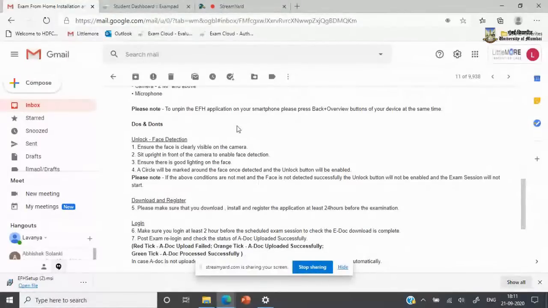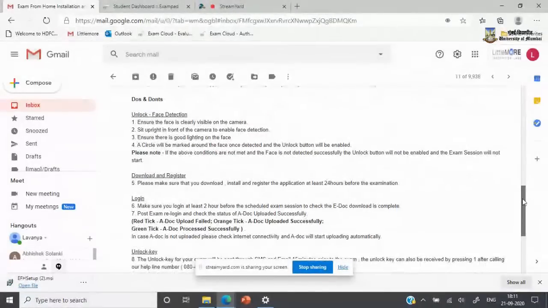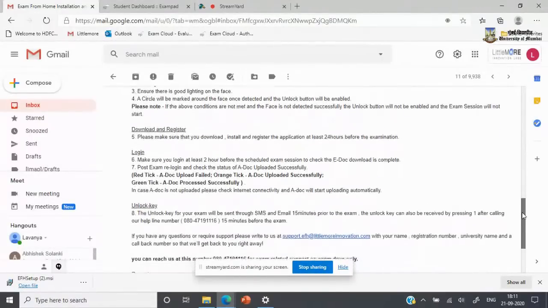There are specific do's and don'ts. One, like I had already mentioned, to unlock and go into the exam application, face detection is mandatory. There are certain points given here. Ensure that the face is clearly visible on the camera. Sit upright in front of the camera to enable face detection. Ensure there is good lighting on the face as well. And please wait until a circle is marked around the face and the unlock button is enabled. As we have mentioned, if the above conditions are not met and the face is not detected successfully, the unlock button will not be enabled. So students, please take note of this.